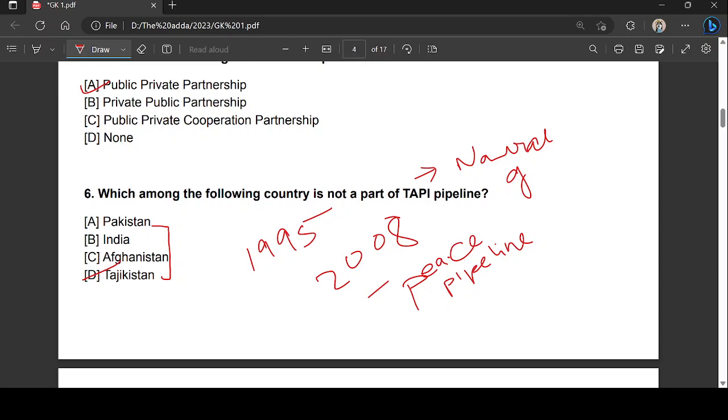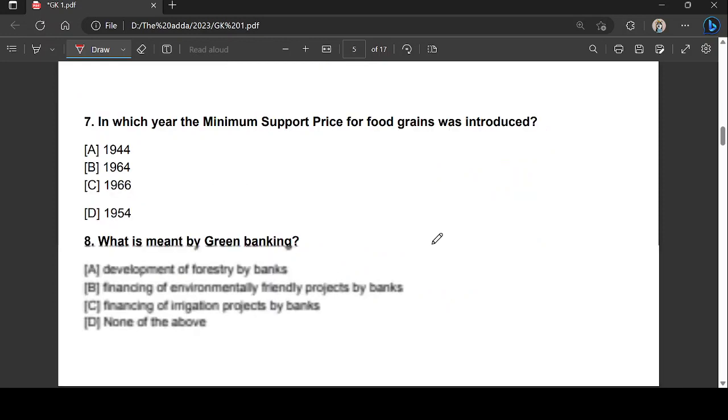The seventh question, right? In which year the minimum support price for food grains was introduced? The right answer is C.